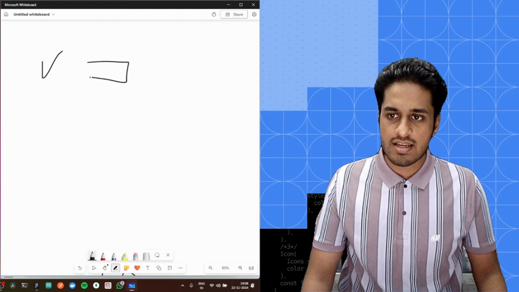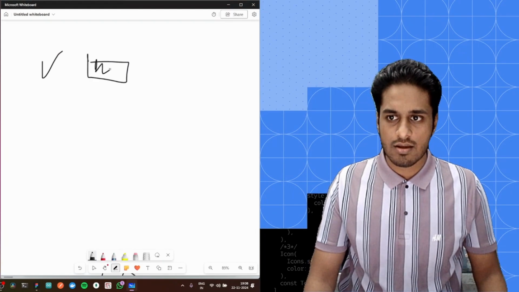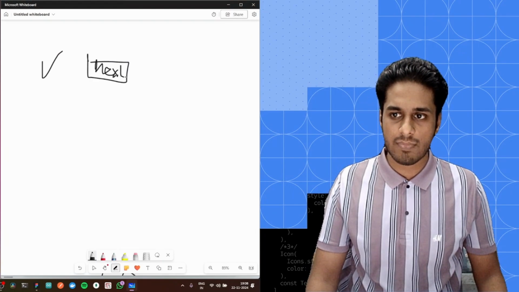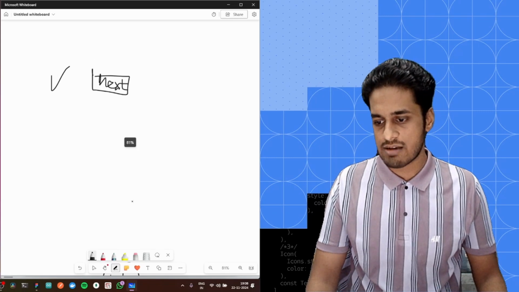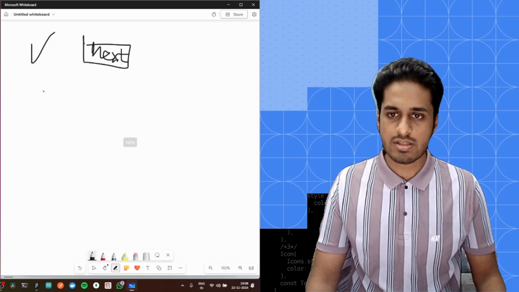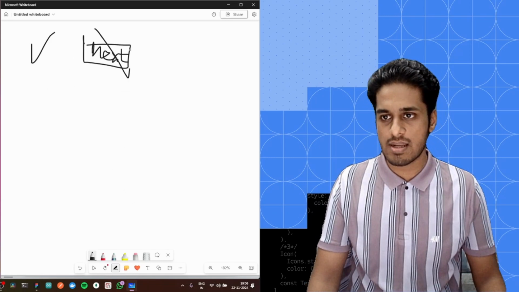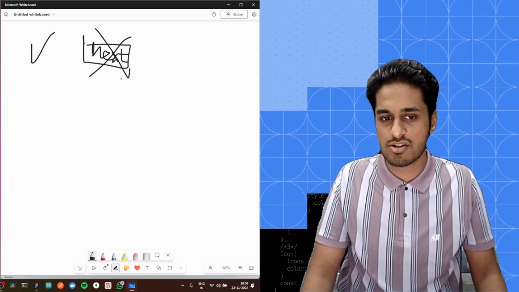If you have, you will see a button next to it that says next. If you dropped out at this level itself, there won't be any next button for you. They'll ask you to leave.